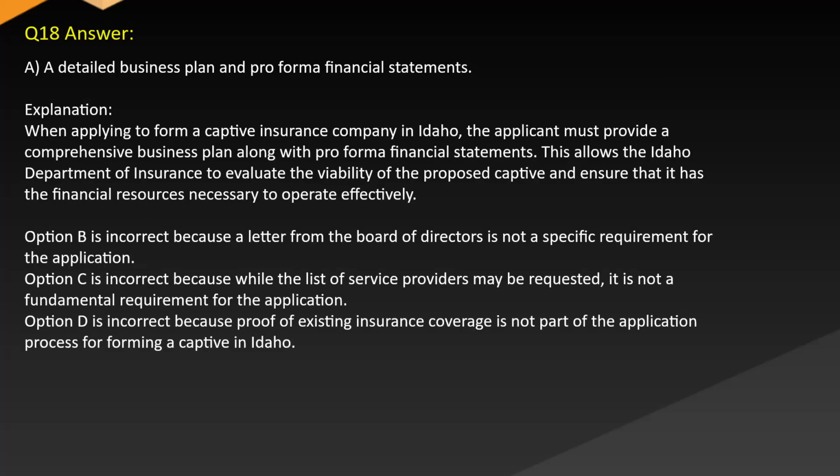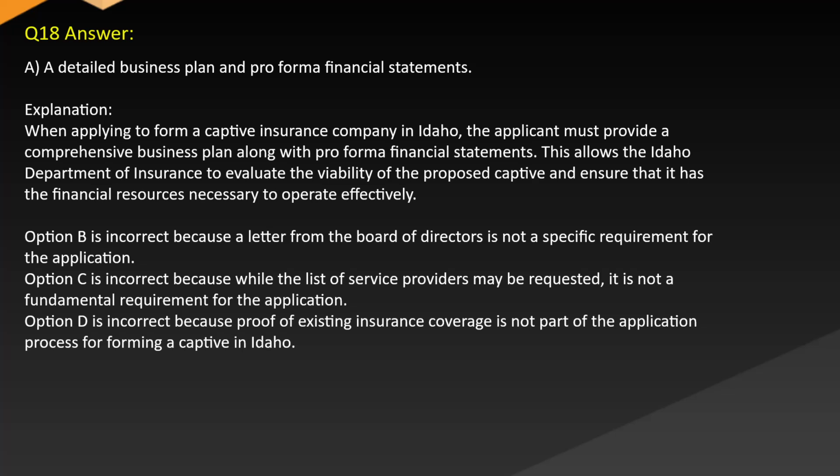Answer A. A detailed business plan and pro forma financial statements. Explanation. When applying to form a captive insurance company in Idaho, the applicant must provide a comprehensive business plan along with pro forma financial statements. This allows the Idaho Department of Insurance to evaluate the viability of the proposed captive and ensure that it has the financial resources necessary to operate effectively.